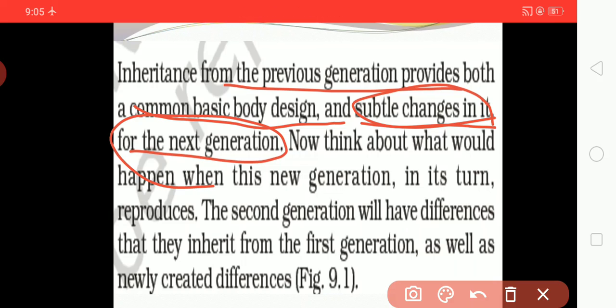Now think about what will happen when this new generation in its turn reproduces.